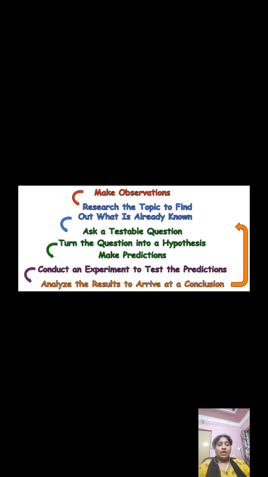Expecting. It may or may not be correct, but expecting. Suppose a climatologist or the IMD department predicts that it may rain. It may or may not. So that is a prediction. Then conducting an experiment to test the predictions, and analyzing the result to arrive at a conclusion. This is a total systematic way of coming to a final conclusion.